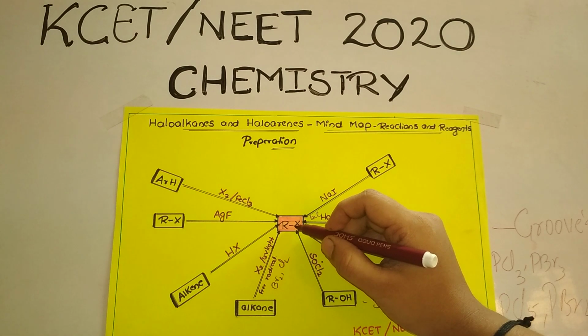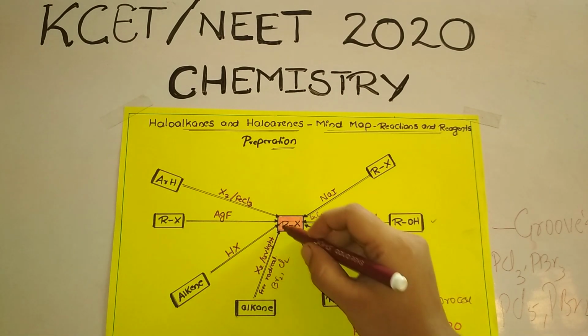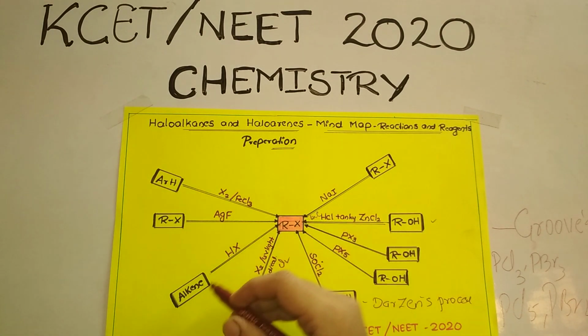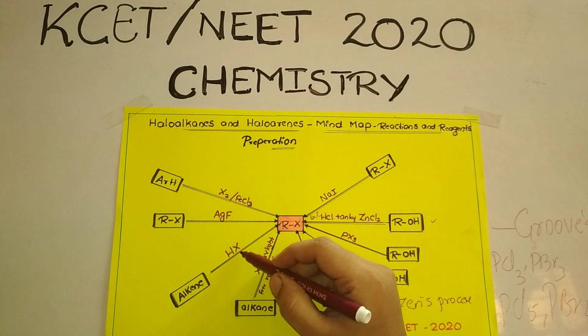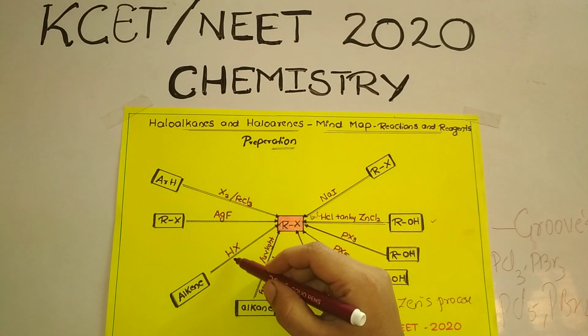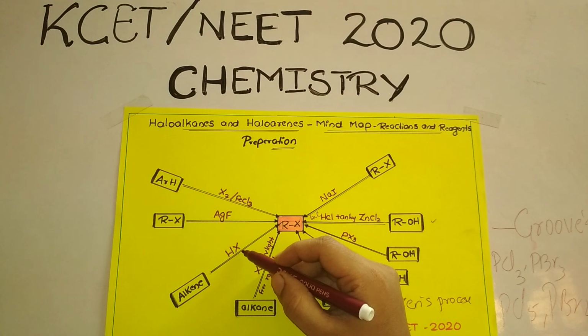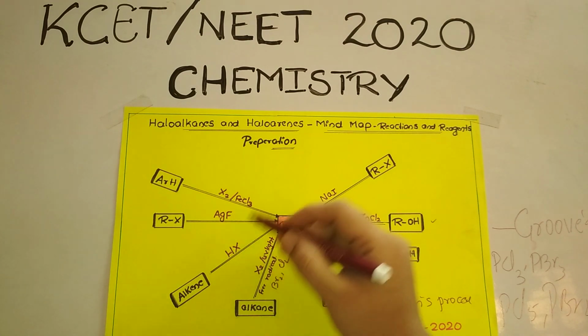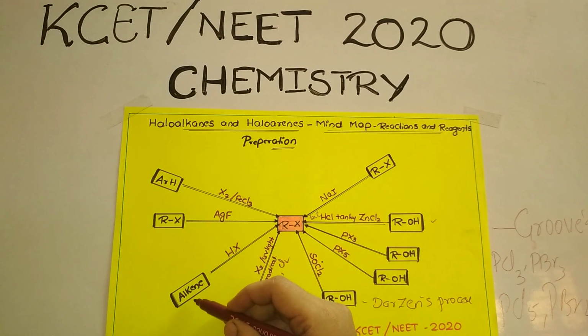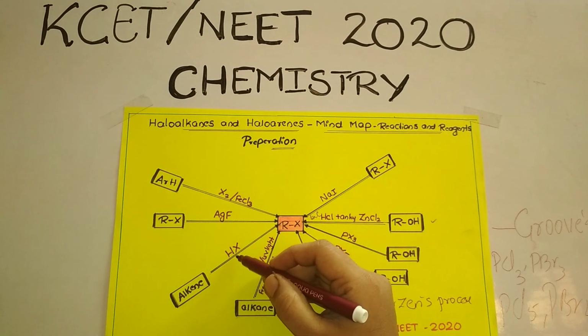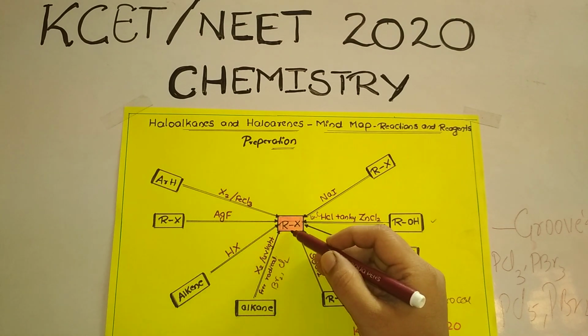Respective alkyl halide. Okay, so do concentrate on this one. Similarly, when an alkene, that is a double bonded unsaturated hydrocarbon, is treated with a hydrogen halide, it results in the formation of what, students? The respective alkyl halide. So do concentrate. Alkene reacts with the hydrogen halide to give an alkyl halide.